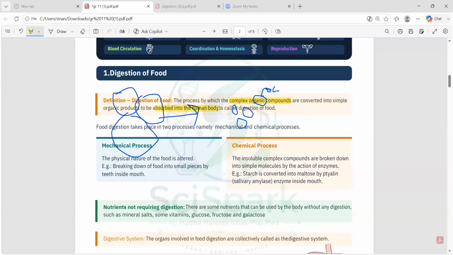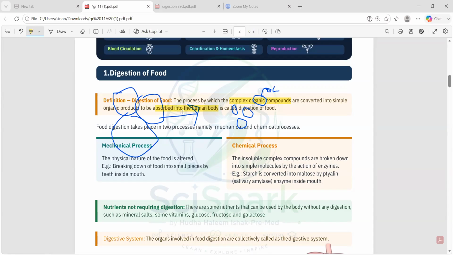So whenever you write a definition, you all have to ask certain questions. Why is it? What is it? And where does it happen? Ask those WH questions for a definition. So what is the matter in this digestion? It is converting what? Complex organic compounds into what? Simple organic compounds. Okay, simple organic products. Why is it doing so? Because it has to be absorbed into our human body.